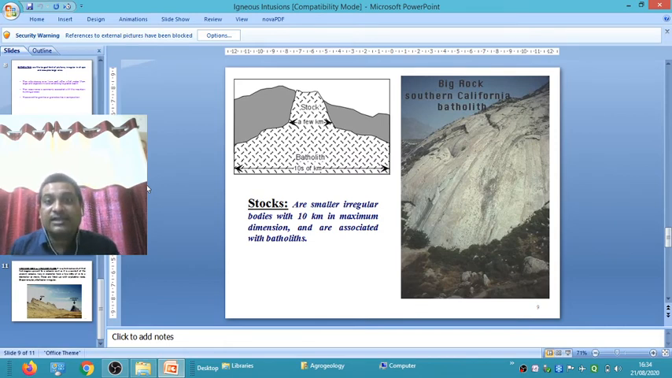Another is stocks. A stock is a smaller irregular body, with a maximum dimension of 10 km, associated with the batholith. You see this diagram. A batholith is a very large body, and in the upper portion of this type of structure, stocks are developed. The upper part of the batholith is called a stock. This picture shows an example of a batholith from California.